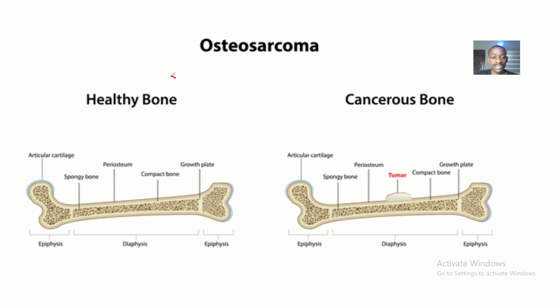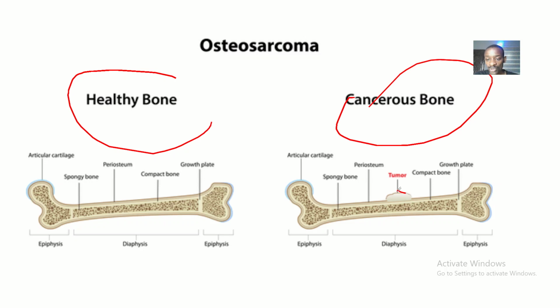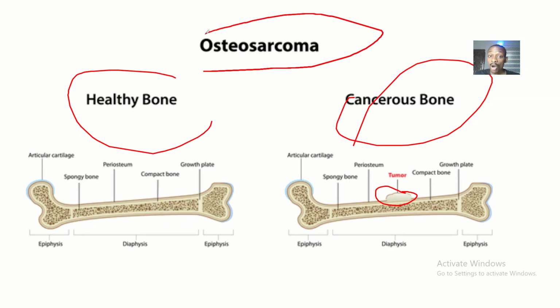Now you can see this is a healthy bone, and this is a cancerous bone. In a cancerous bone, you have an abnormal group of cells growing in the bone. It could be inside the bone or by the side of the bone. These cells are just growing without control, without growth regulation. Do you understand? They call it osteosarcoma, that means cancer of the bone.